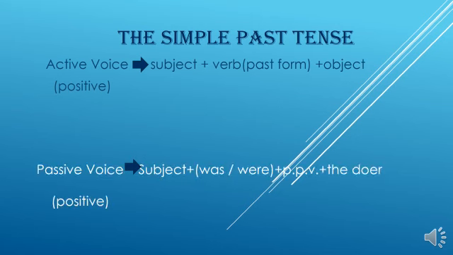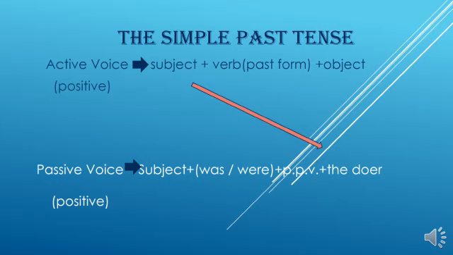Then I am going to introduce the structure for positive passive voice. Now you are going to learn what the passive voice is for the given active voice. Let's learn how to make the passive voice structure. The subject of an active voice becomes the doer. Again I will show you, the subject becomes the doer.